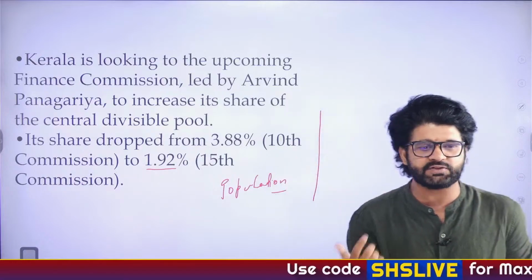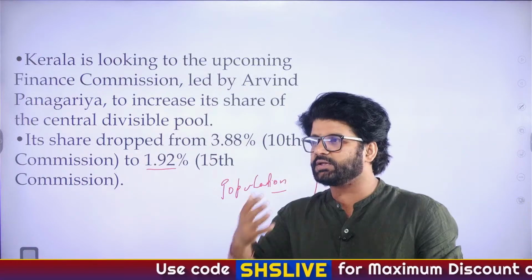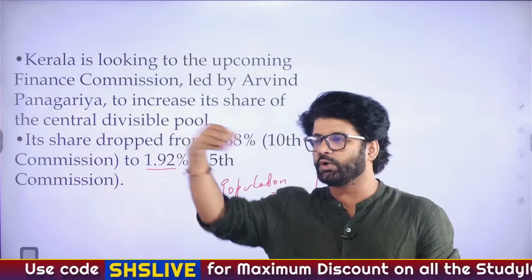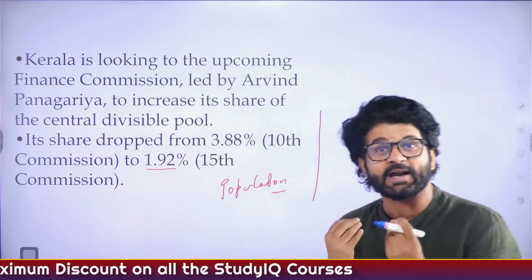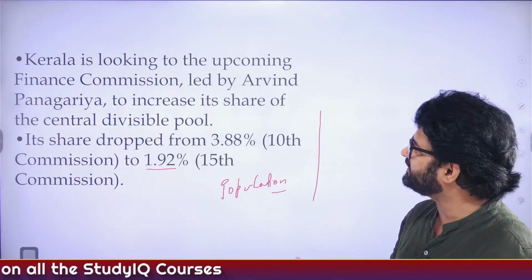And that's why you may have seen in some of the southern states, there are certain leaders who are saying, produce 6 children, we have to increase our population. That's why they're talking about increasing their population.